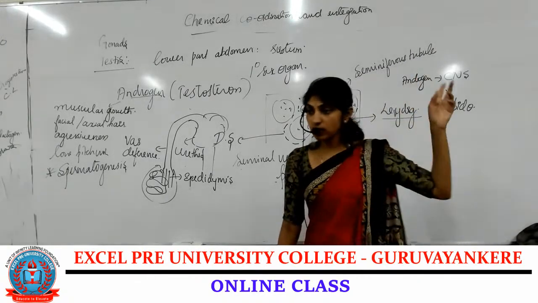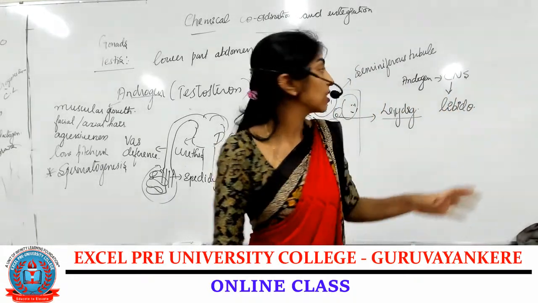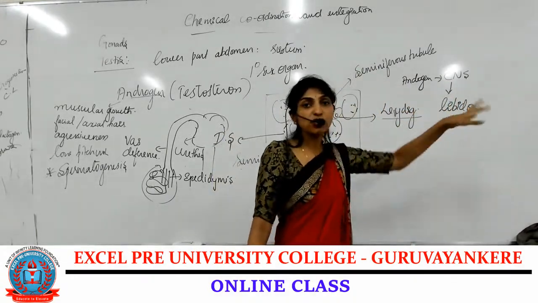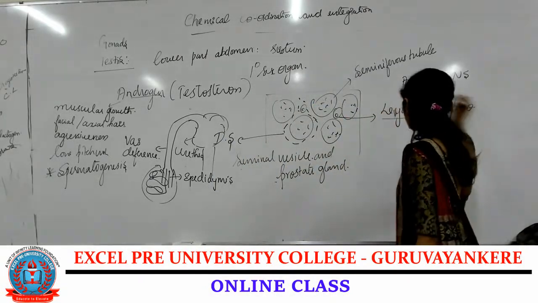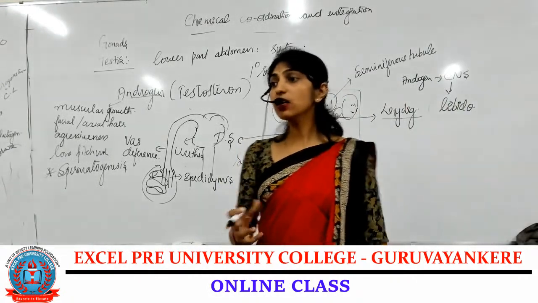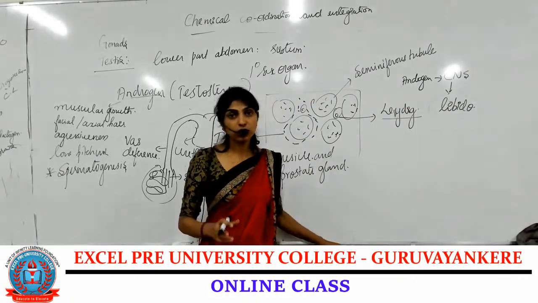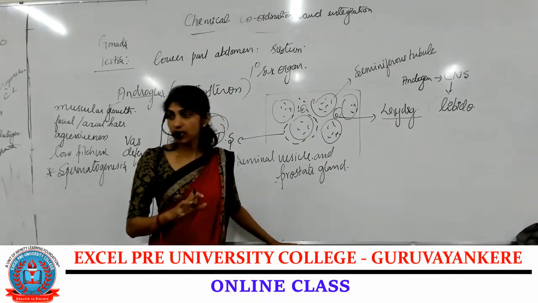And it also enhances spermatogenesis, that is formation of sperms. And along with that, androgen acts on the central nervous system, where it will develop the male sexual behavior or the desire, called libido. Okay, this is about the gonad, that is testis.